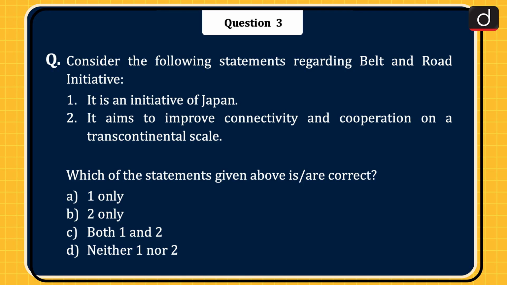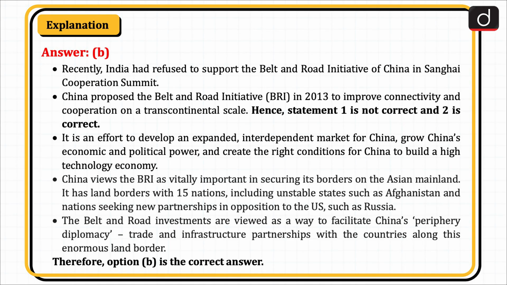Next question is, consider the following statements regarding the Belt and Road Initiative. 1. It is an initiative of Japan. 2. It aims to improve connectivity and cooperation on a transcontinental scale. Which of the statements given above is or are correct? 1 only, 2 only, both 1 and 2, or neither 1 nor 2. The correct answer is option B, 2 only. Recently, India had refused to support the Belt and Road Initiative of China at the Shanghai Cooperation Summit.